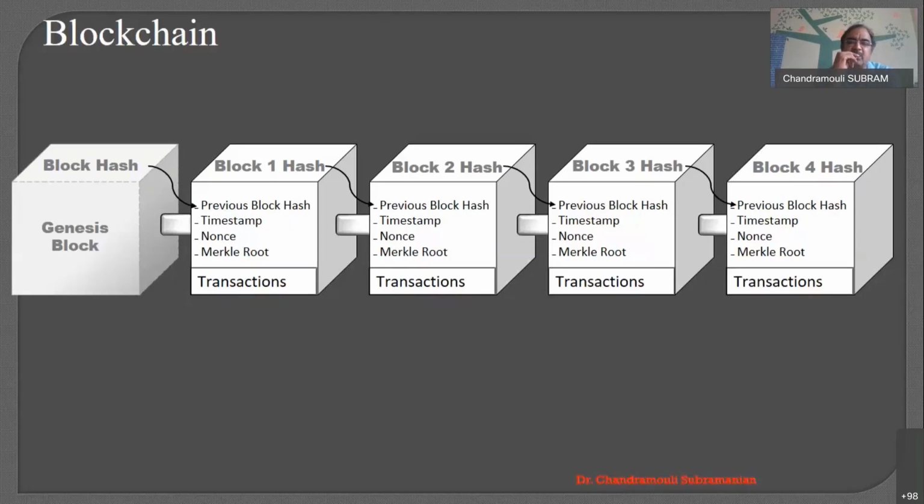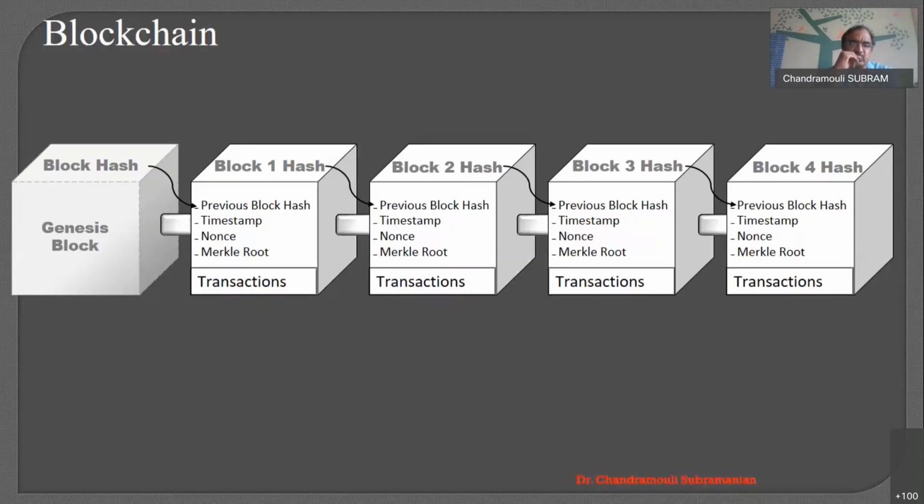Another one is the nonce. Nonce means a random number. The random number is added in order to increase the mining effort; it's just a random number added to create the hash. Another one is the Merkle root. Merkle root is nothing but the hash of all the transactions. So one is the previous hash, and we also have the Merkle root that tightly connects with the block so that the blocks become immutable with each other.